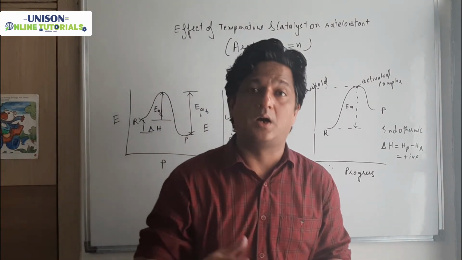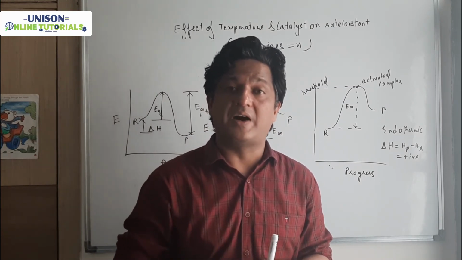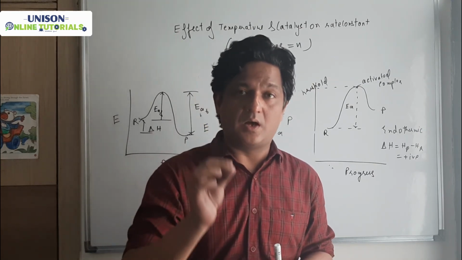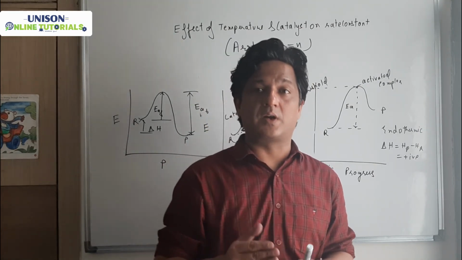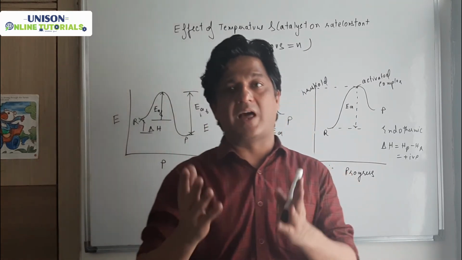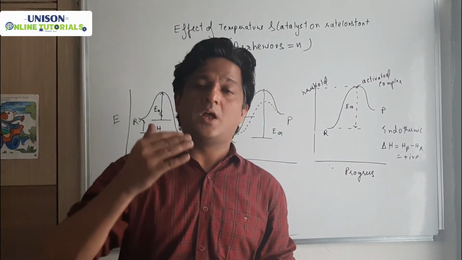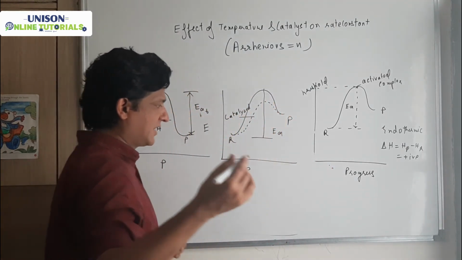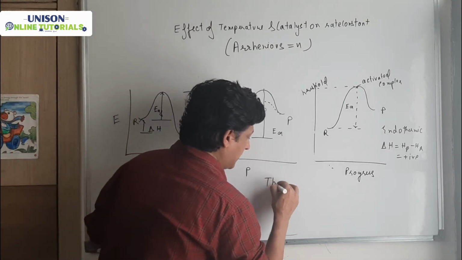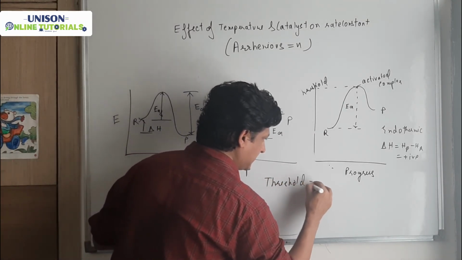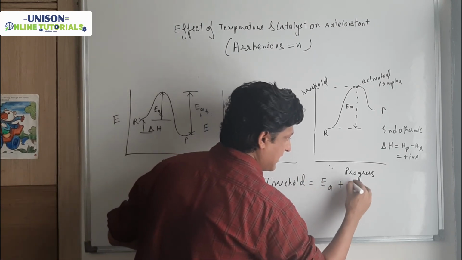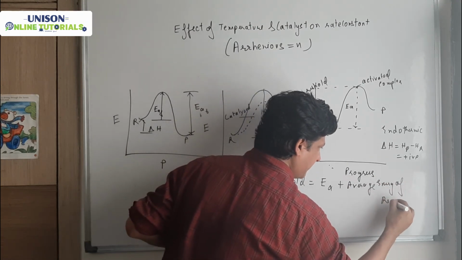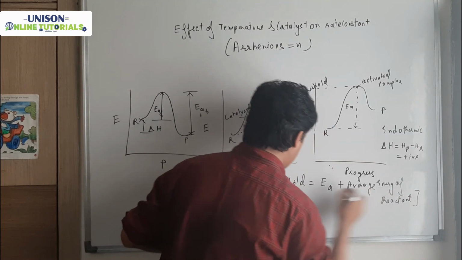One more thing. See, fast reactions have less activation energy, and slow reactions will have more activation energy. It will require more energy to reach that threshold energy. Let me tell you a relation between threshold energy and activation energy: threshold energy is equal to activation energy plus average energy of reactant. So this is again an important formula.